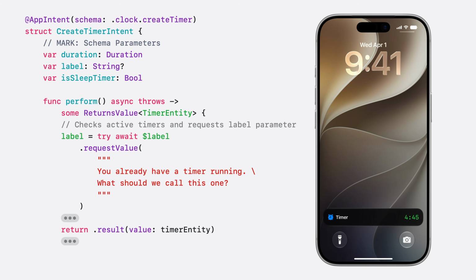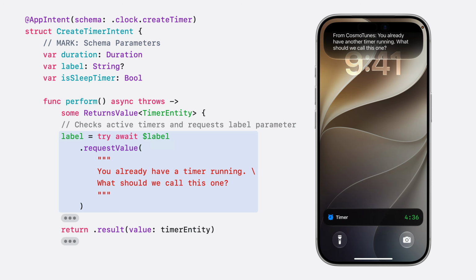People can create timers in CosmoTunes that start or stop audio playback after a set amount of time. This intent adopts a schema with required and optional parameters. If there's a timer already running, I want to ask the person to name this new timer to avoid confusion. I'll request a value for the optional label parameter when one hasn't been provided.